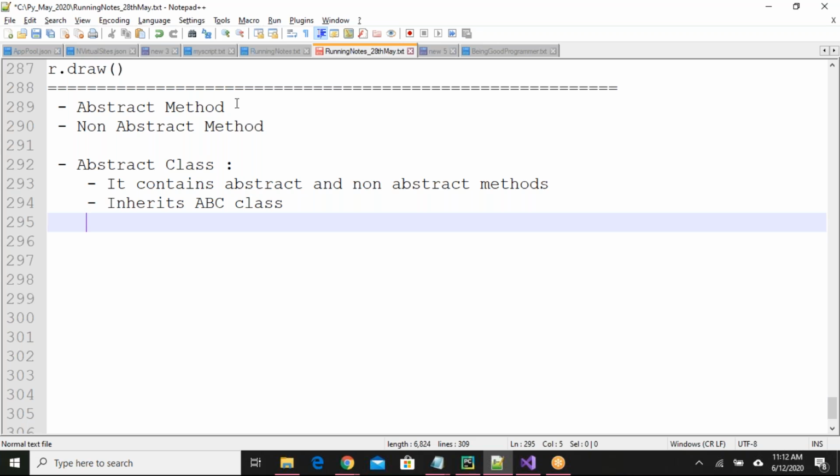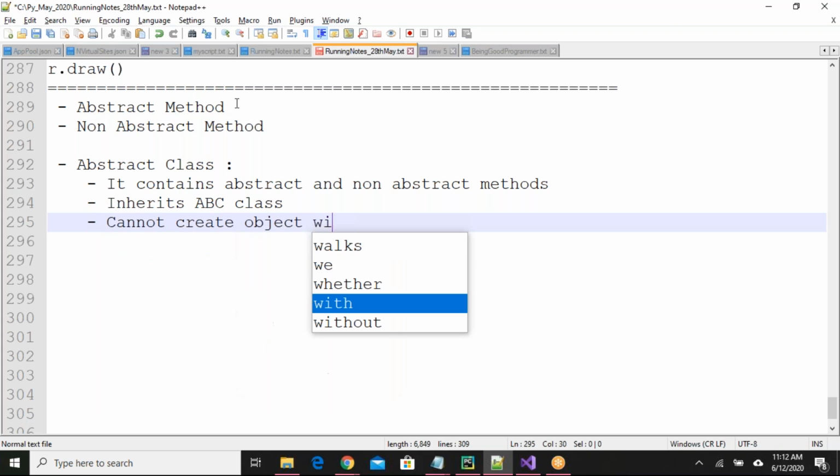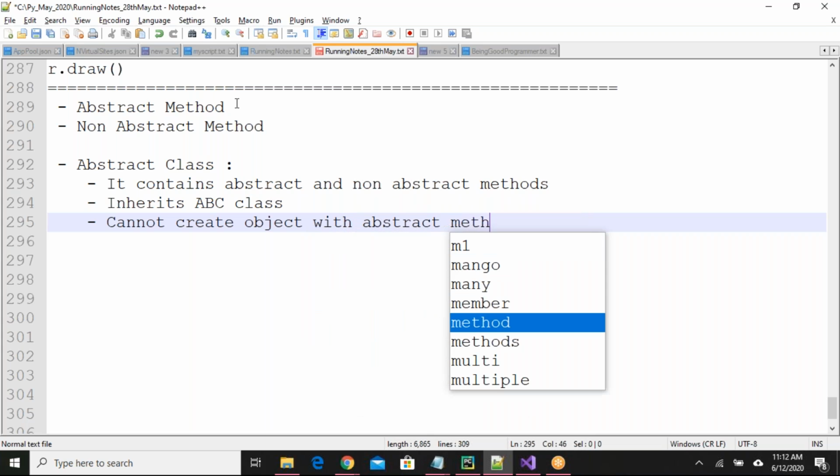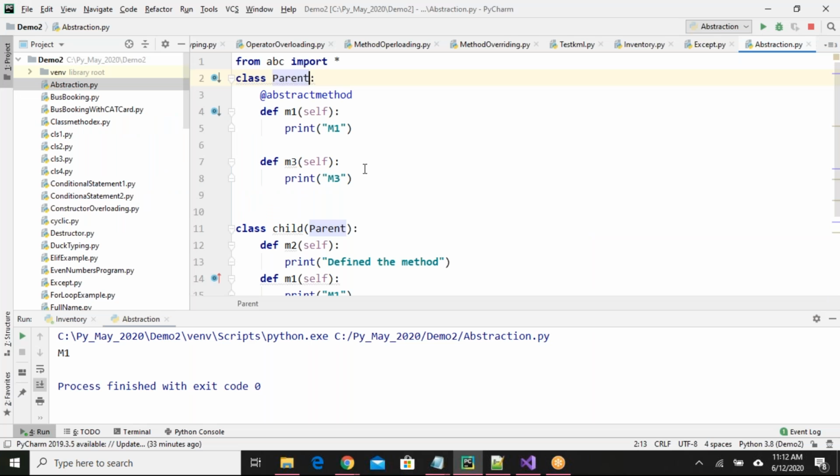If you have created an abstract class, then you cannot create an object for the abstract class if it is having abstract methods. You cannot create the object with abstract methods. Let me talk about this point. So let me go here. Let me remove this to avoid confusion.